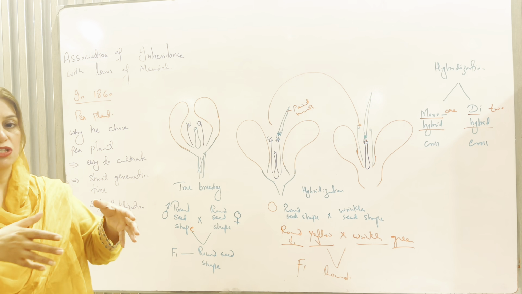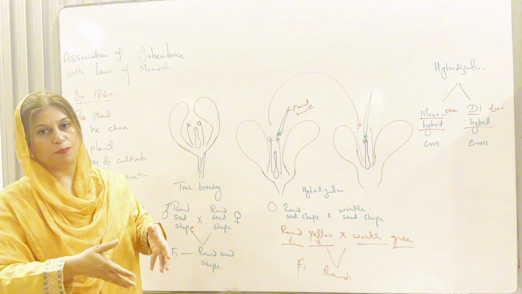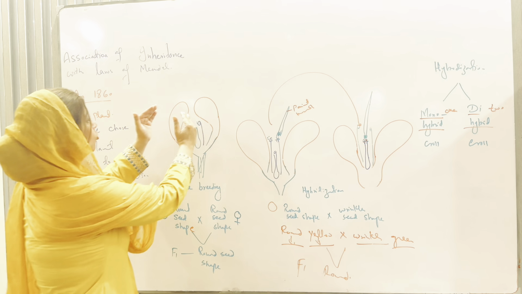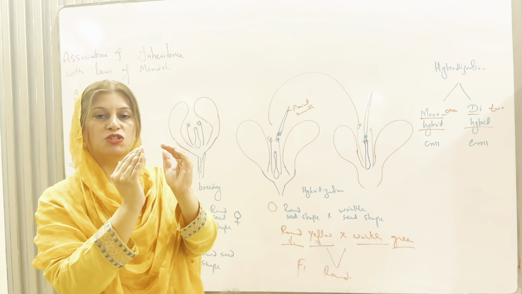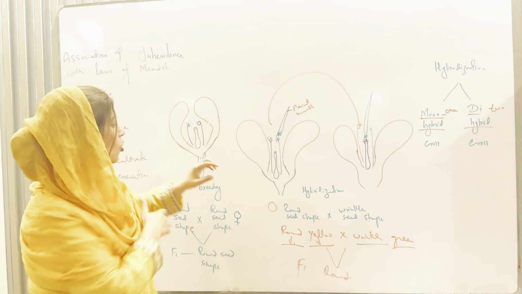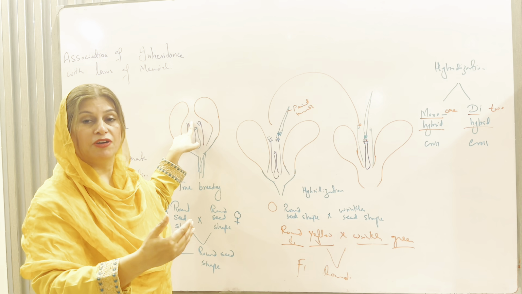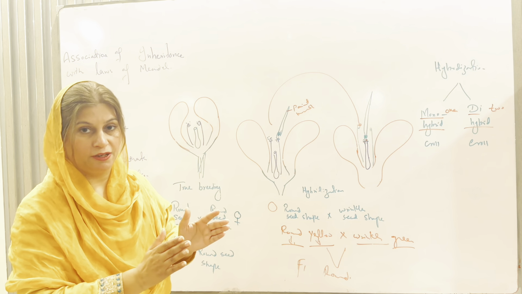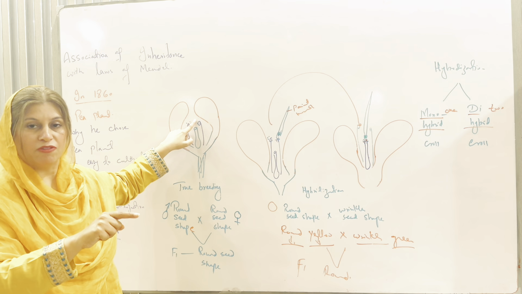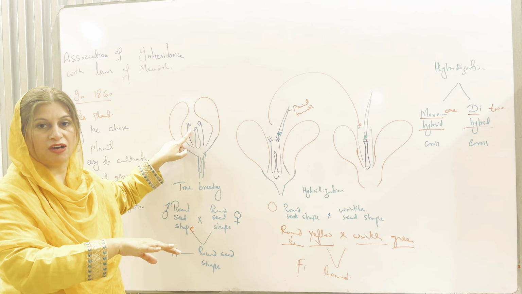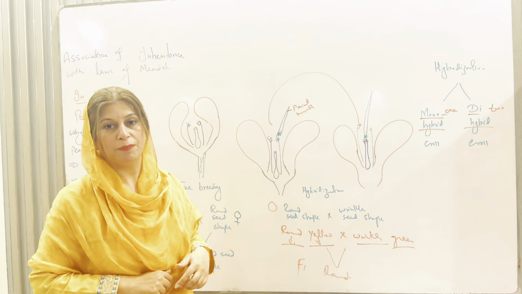Let's throw some light on why self-fertilization is present in the pea plant. Look at the arrangement of the petals. The arrangement of the petals in the pea plant is such that the pollen grains are unable to escape through the flower, right? So what will happen is that the pollen grain of this flower will fall on the stigma of the same flower, and that is why we say that self-fertilization is present in nature in the pea plant.